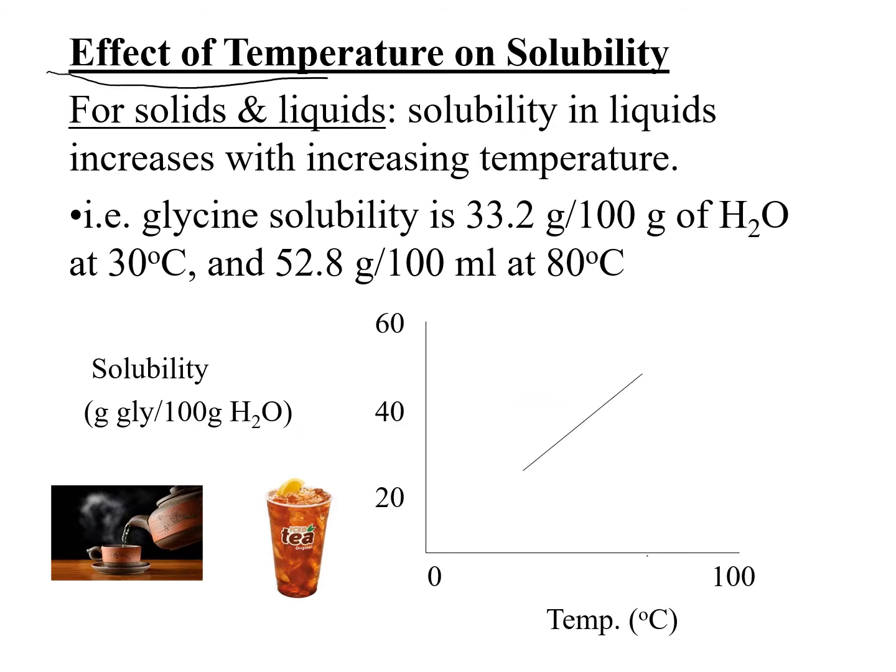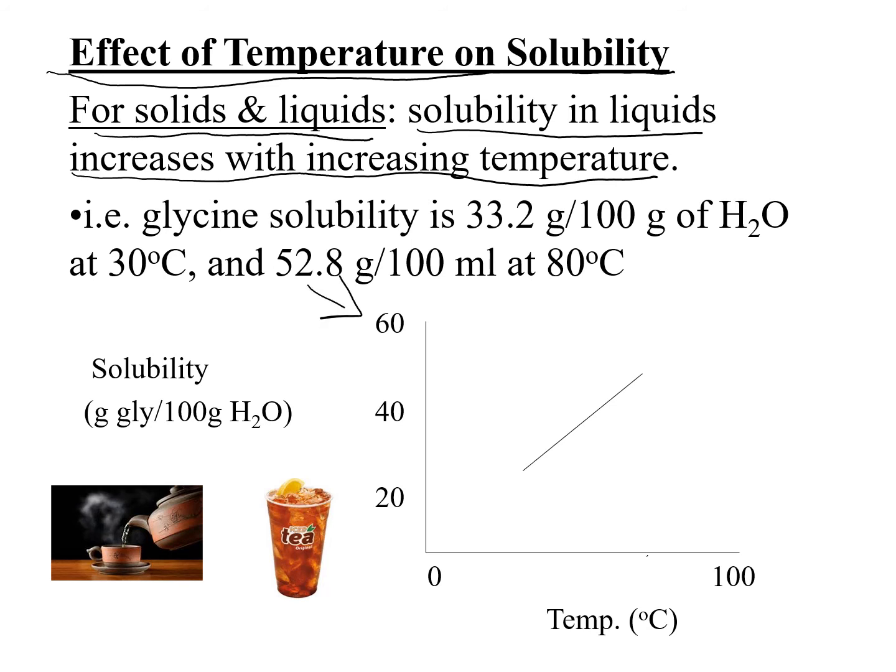Let's look at the effect of temperature on the solubility for when we have a solid or a liquid dissolved in a liquid. It says the solubility is going to increase with increasing temperature. This graph below is illustrating the solubility of glycine, which is an amino acid, and this has our temperature on the x-axis getting higher, and then we have the solubility on the y-axis going higher upward. And this is for grams of glycine in 100 grams of water.